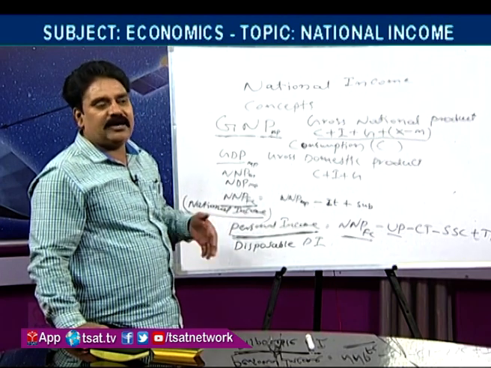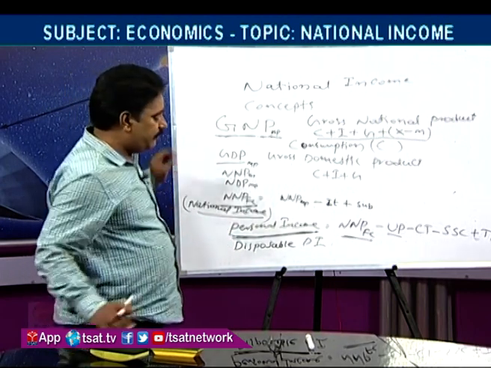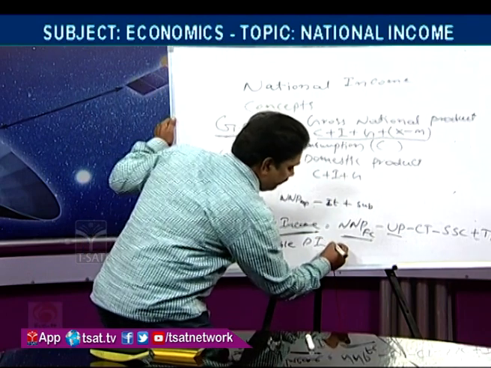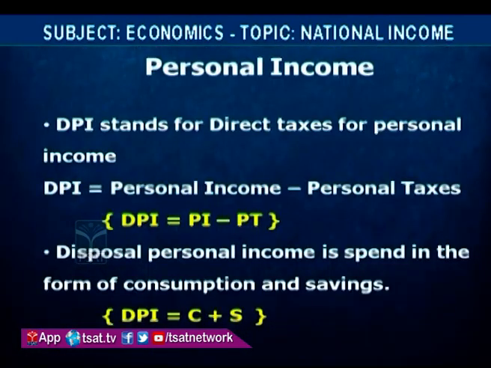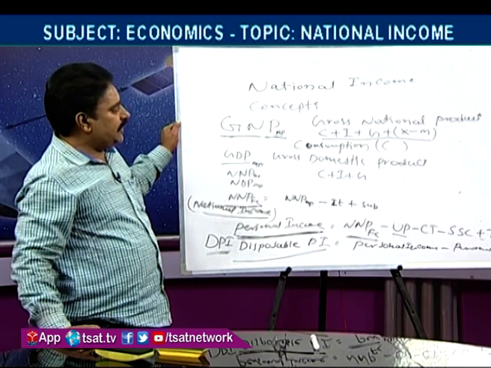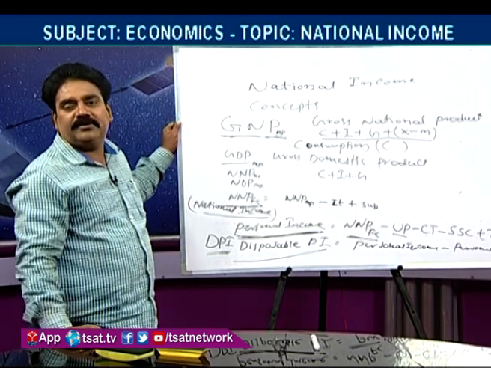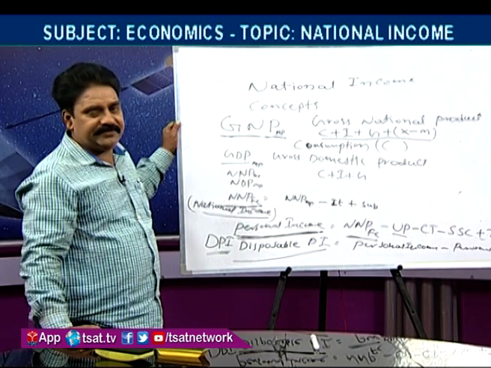In that manner they can spend that income after paying the direct taxes from personal income. This income is called disposable personal income. This amount, disposable personal income, is spent in the form of consumption and savings.